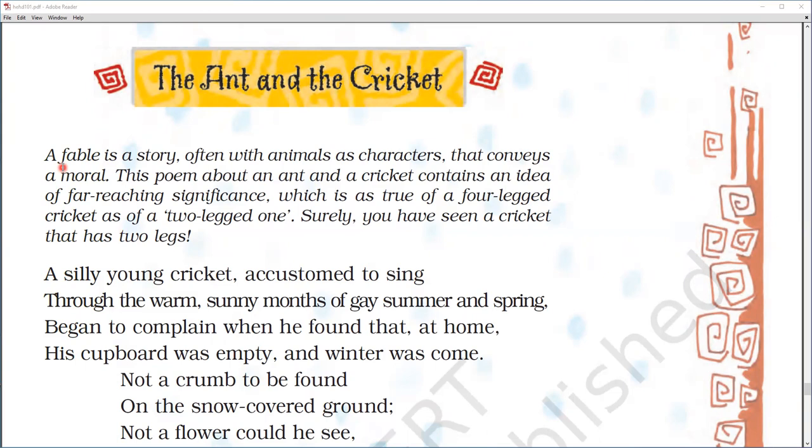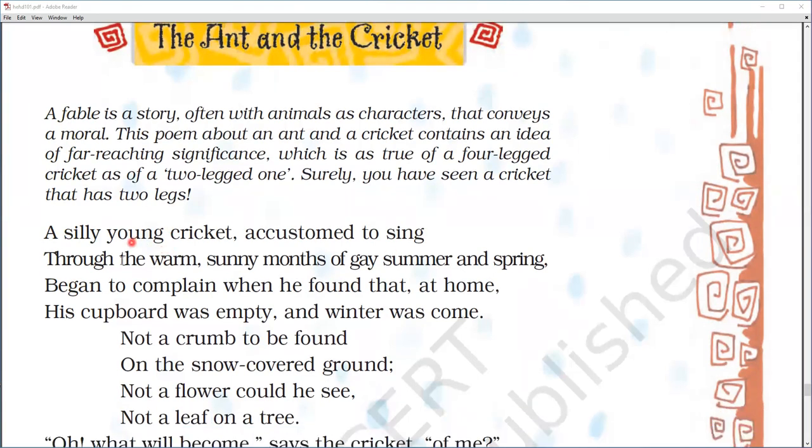Ant आपको मालूम है चींटी जिसे हम बोलते हैं, and cricket is also an insect that is little bigger than the ant, contains an idea of far-reaching significance. And this poem, The Ant and Cricket, are small insects, but the idea this poem contains is a far-reaching significant idea, which is true of a four-legged cricket and a two-legged one. And surely you have seen a cricket that has two legs, and cricket is an animal which comes in two forms, that of four leg and two leg.